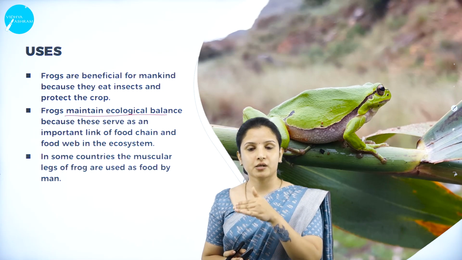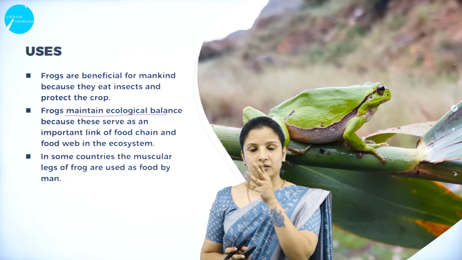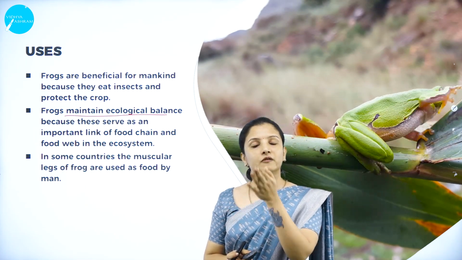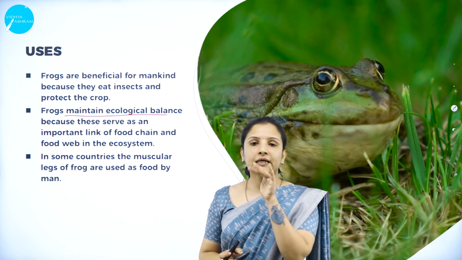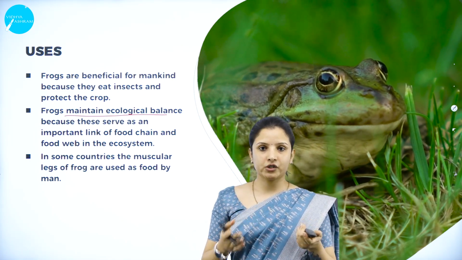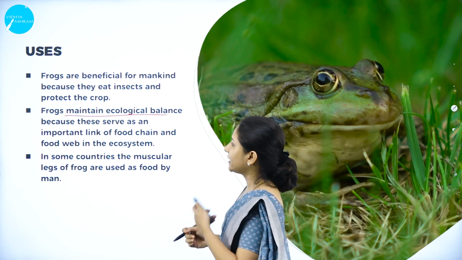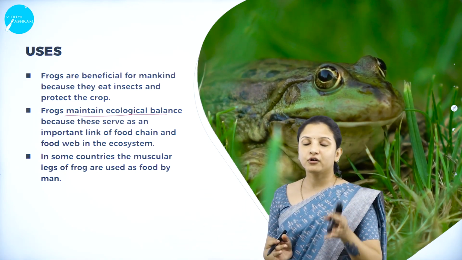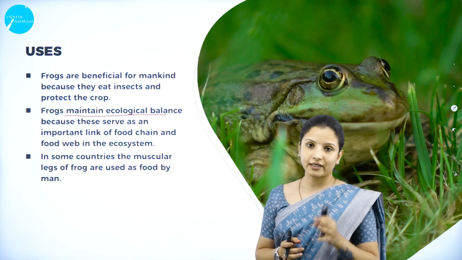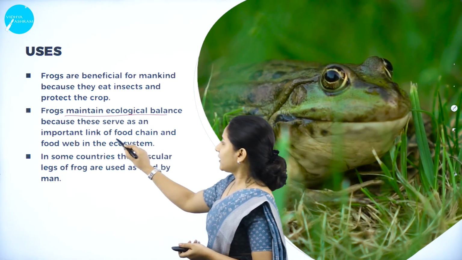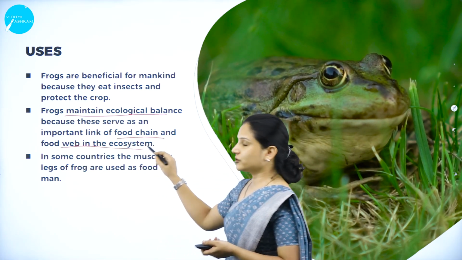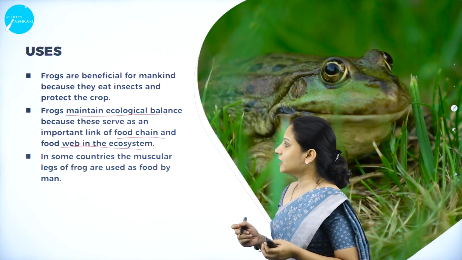The bird will be eaten by maybe a bigger animal, and that bigger animal will be eaten by another bigger animal. It is like that. It maintains the ecological balance. Therefore, frogs form a very important link for the food chain and the food web in the ecosystem.